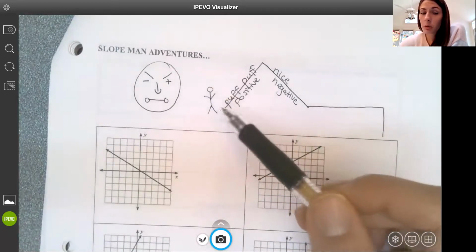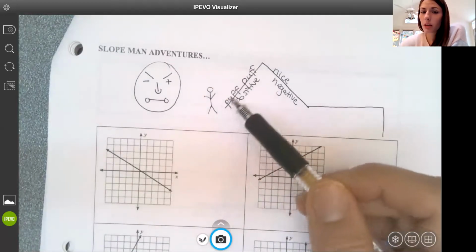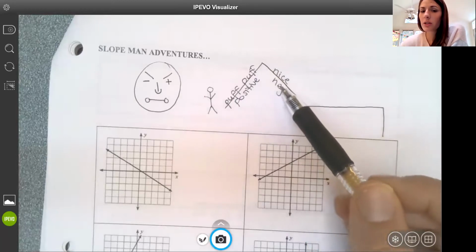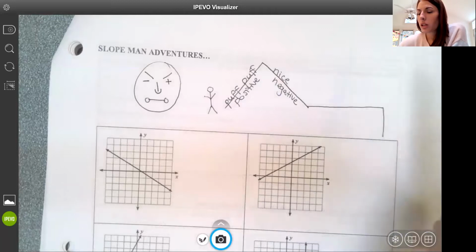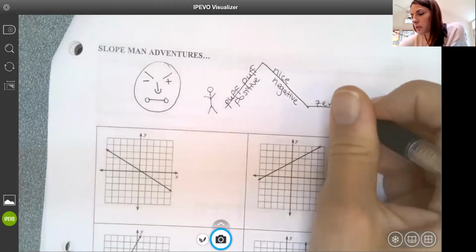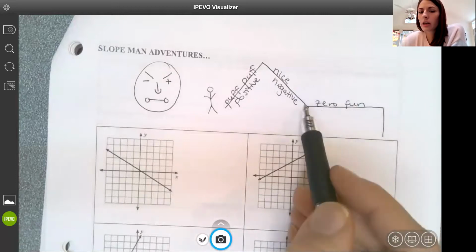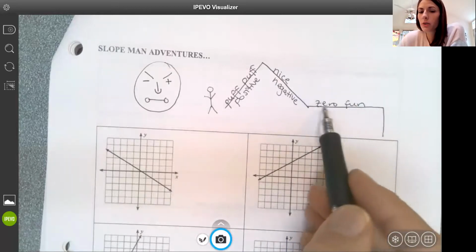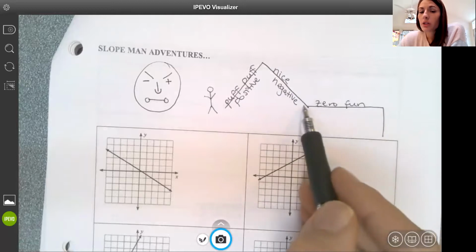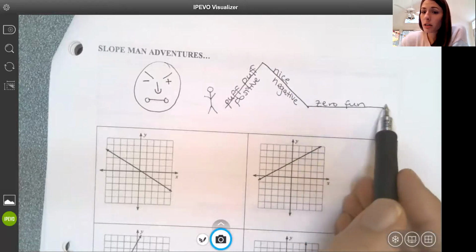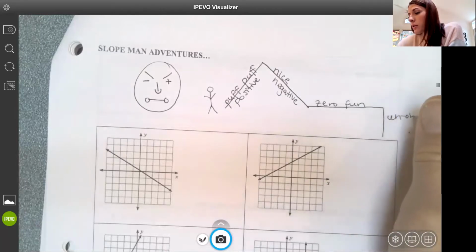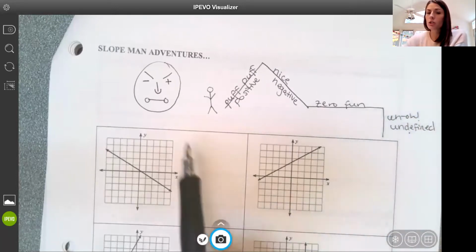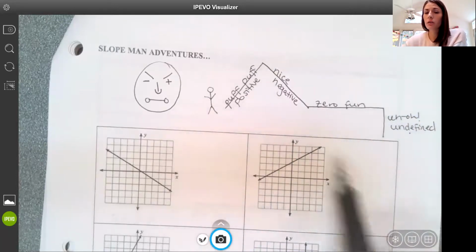So Slope Man, again, remember he can't see, so he's going up, and he's going, ooh, I'm really out of breath, this is rough. Then he gets to the top, and he goes, oh, this is nice, decline. Then he walks for a while on the flat part, and he says, well, this is zero fun. There's just no change up or down, we're just walking on a horizontal line, slope is 0. Slope Man has no eyes, so he just keeps on walking, and he falls right here, and he goes, uh-oh, undefined. Okay, so that's my little Slope Man story to remember what our different slopes are.